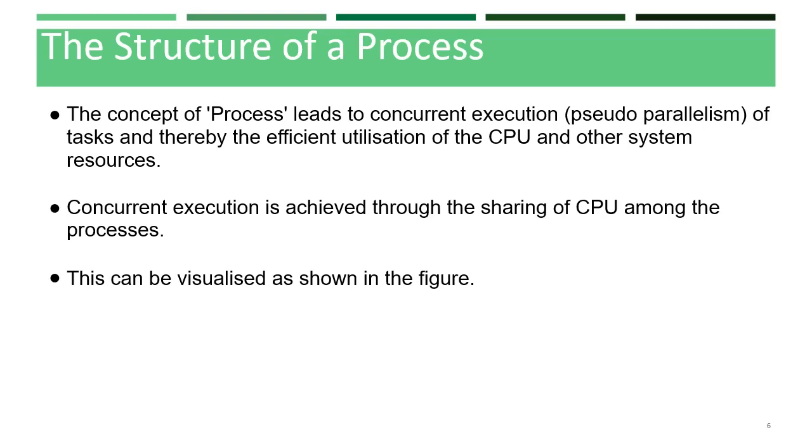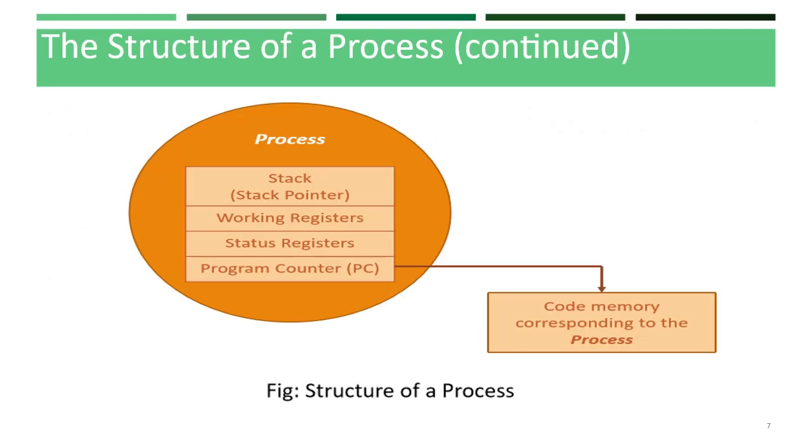We can visualize this using the figure shown in the next slide. This figure shows the structure of a process. In this process, we can observe a stack pointer, working registers, status registers and program counter. The program counter always points to the next executable instruction of the process. This process is in code memory.